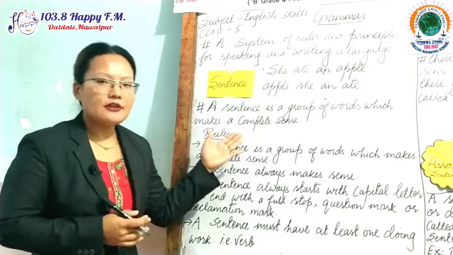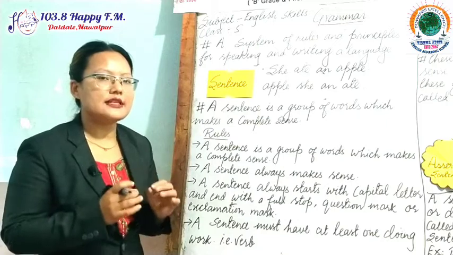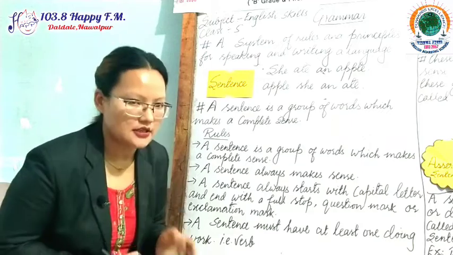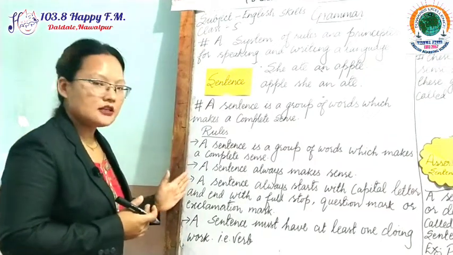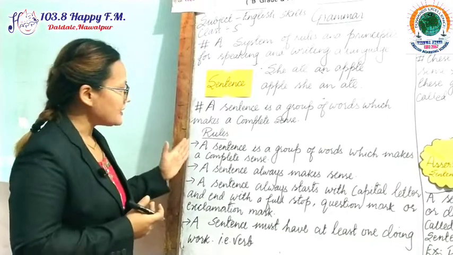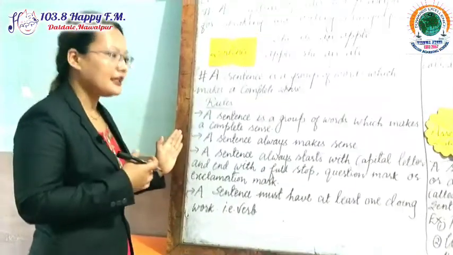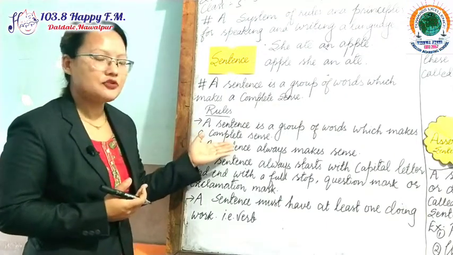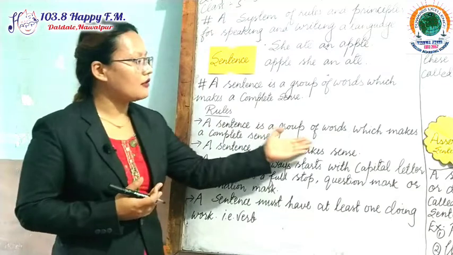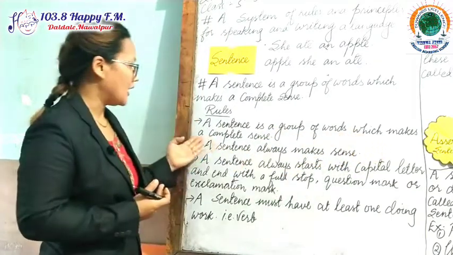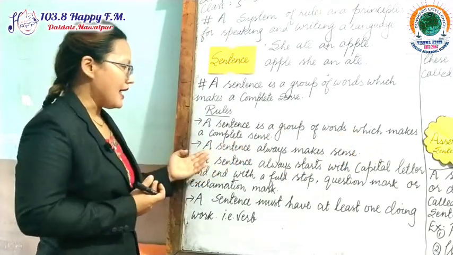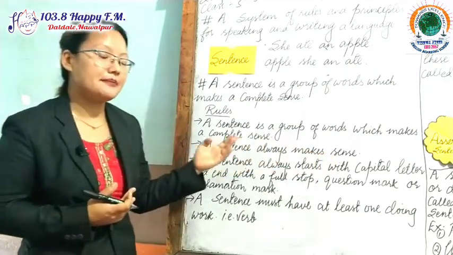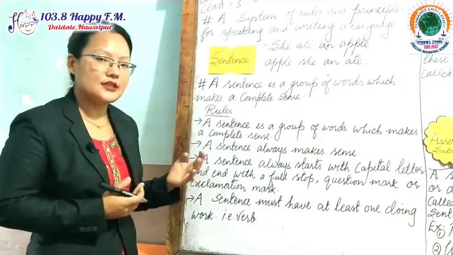After knowing about the sentence, we have to know some rules which help us to find out whether it is a sentence or not. I have written here some rules, you can see here. These rules help us to find out if that is a sentence or not. The first rule, as I already told you, is a sentence is a group of words which makes a complete sense. A sentence always makes sense. It must make sense, otherwise it is not a sentence.